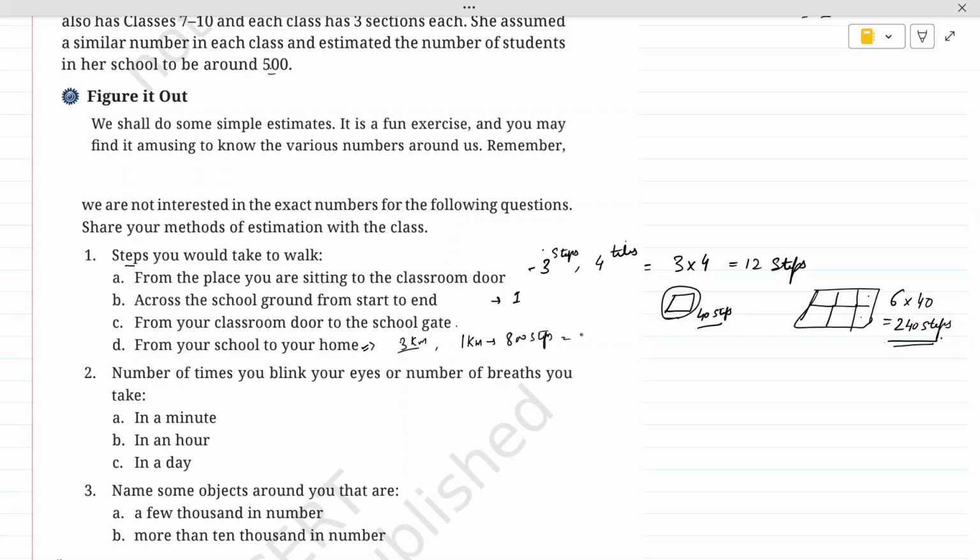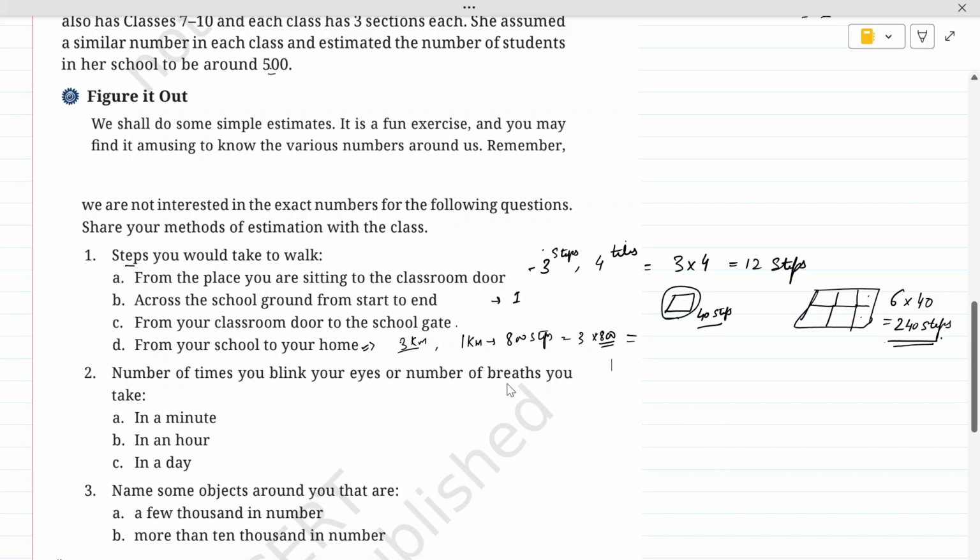So for 3 kilometers it will be 3 multiplied by 800 steps. This might be more or less for different people, and then you can take this approximate idea. This is the estimation we are doing.